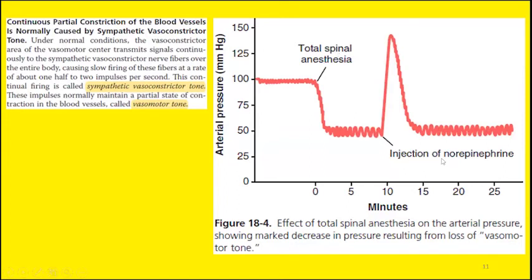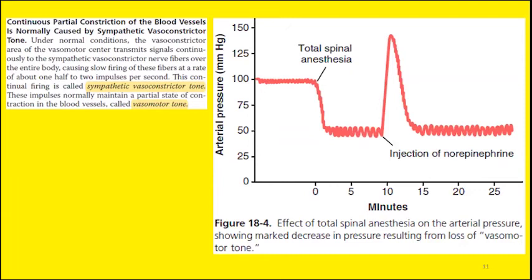This is the excitatory effect of the norepinephrine. Due to vasoconstriction, the pressure inside the vessels increases. After a few minutes, when the effect of norepinephrine subsides, the pressure comes back to its resting level. So to conclude, blood vessels exhibit some degree of contraction, and this partial state of contraction even at rest is known as vasomotor tone.